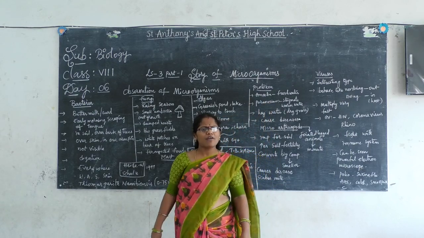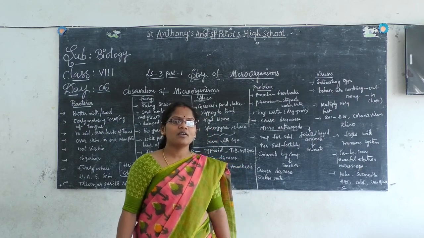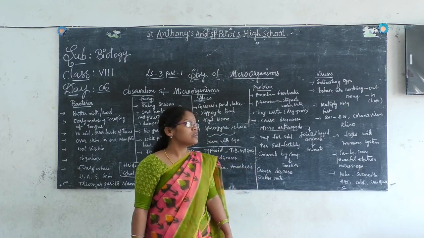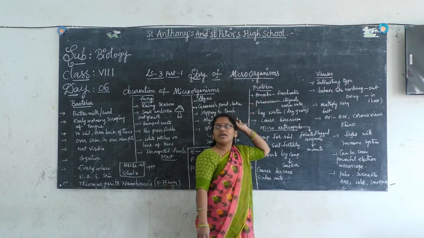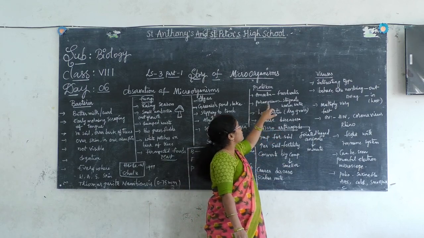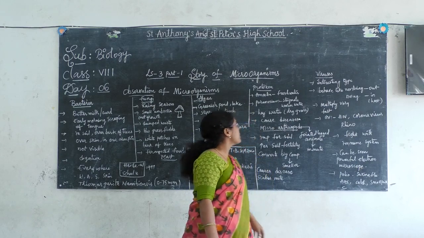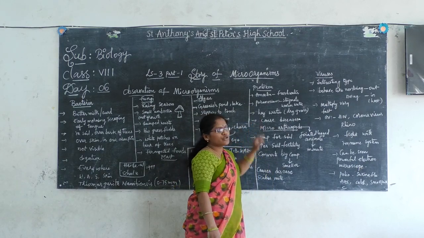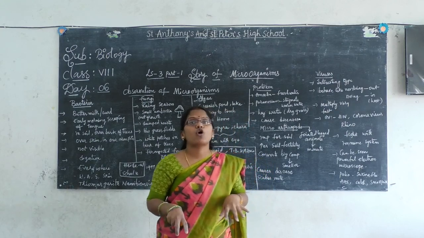Have you seen amoeba? No, you did not see because it is microscopic. Then you require a microscope to see, right? But where can you see this amoeba? You can see the amoeba in fresh water, free living. Paramecium, you can see in stagnant warm water and hay water. Do you know hay water? It is dry grass soaked in the water.